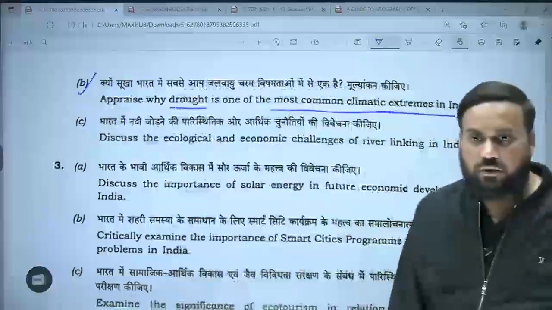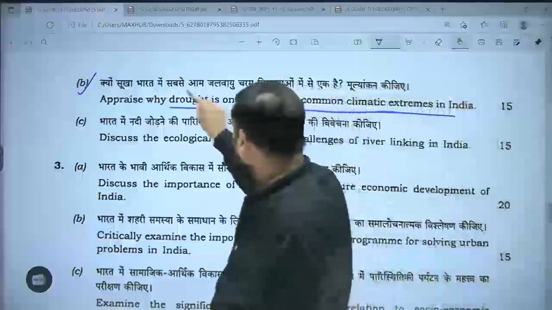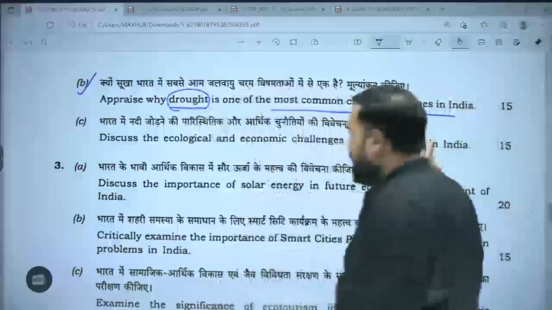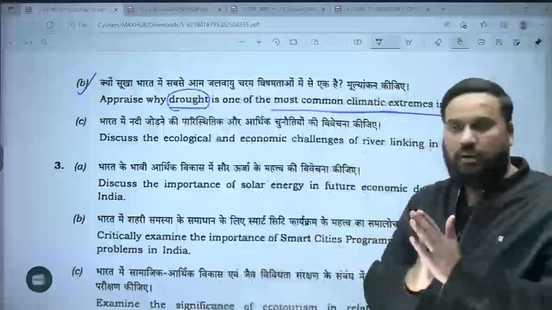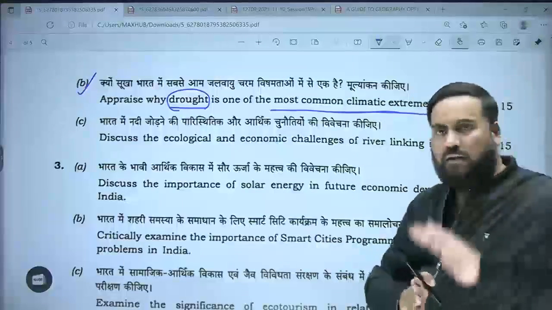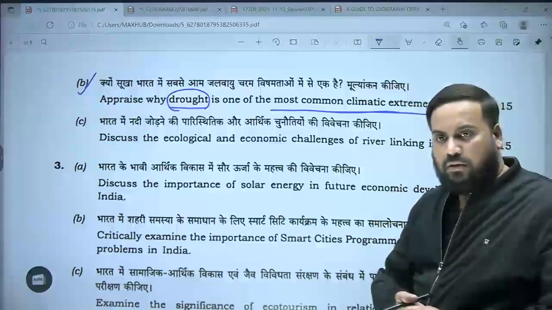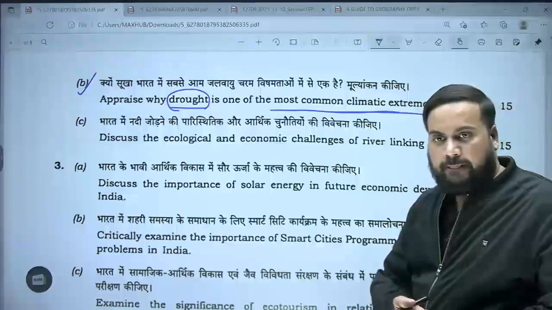You have to talk about the key of explaining this drought, why it is one of the most common climatic extreme, because of the nature of monsoon. Have we done explaining the variability of the nature of the monsoon? Yes or no?